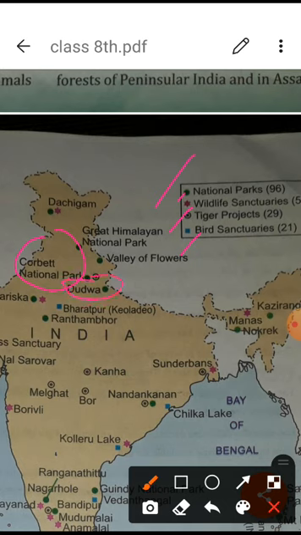Dudhwa in Lakhimpur Kheri, which is in UP. Bharatpur. Ranthambore, which is in Rajasthan. Kanha National Park in Madhya Pradesh, Manas in Assam, and Sundarban in West Bengal, and others are there.